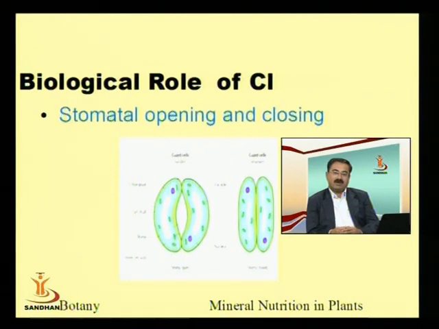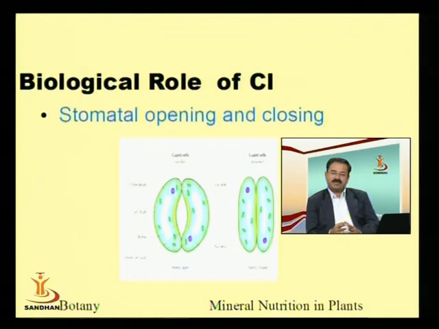So opening and closing of the stomata is a very essential part of plant physiology, and this essential task of opening and closing is maintained by two important chemicals, that is potassium as a cation and chlorine as an anion.